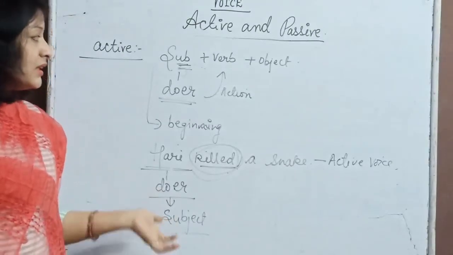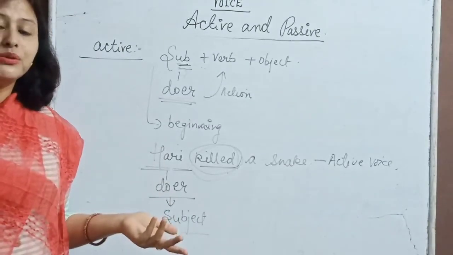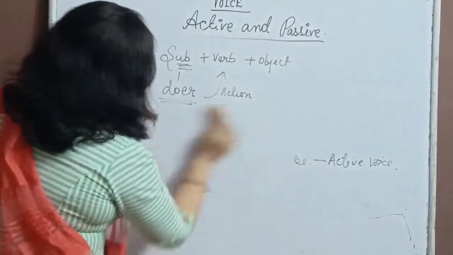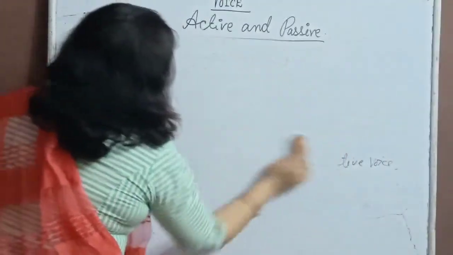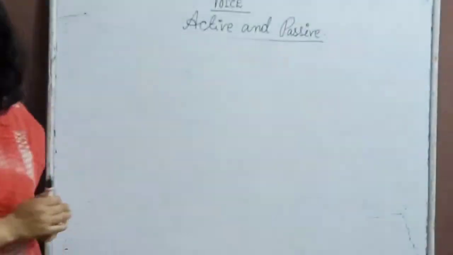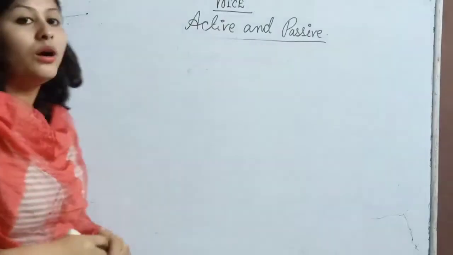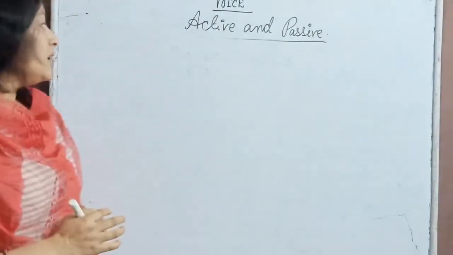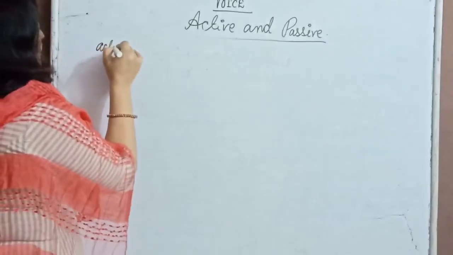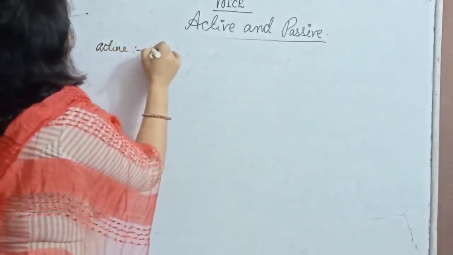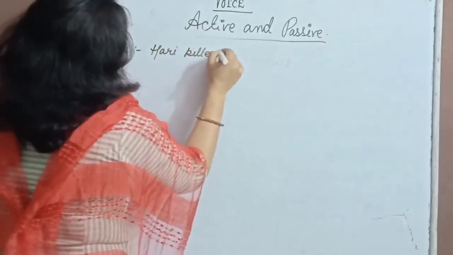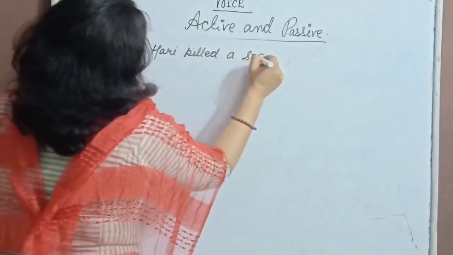Is it clear? Now let me tell you what is passive voice. Okay, so let me tell you about the passive voice now. Let us take the same example again. In active we have taken Hari killed a snake.